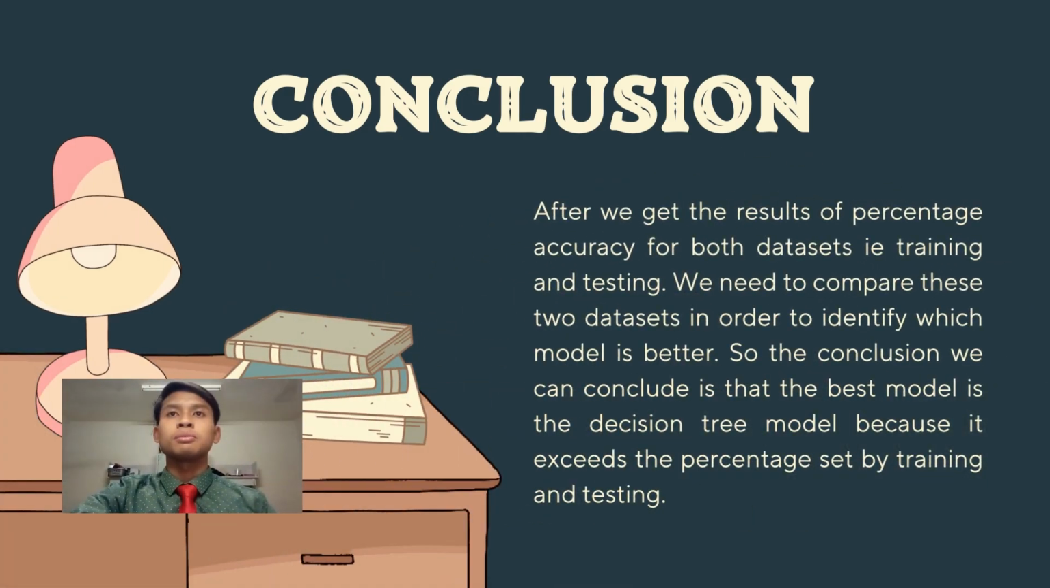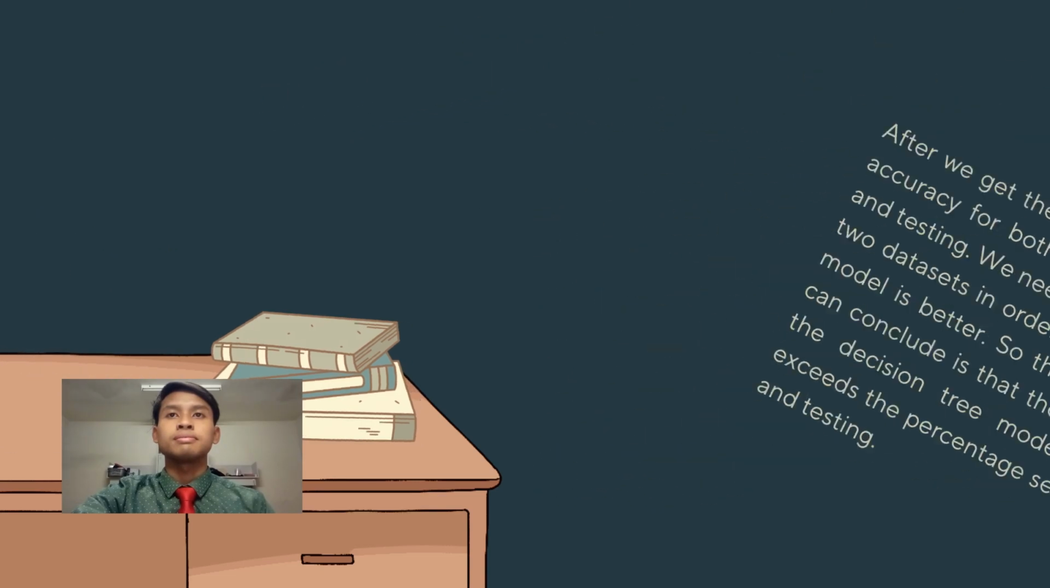After we get the result of percentage accuracy for both datasets, which is training and testing, we need to compare these two datasets in order to identify which model is better. So the conclusion we can conclude is the best model is the decision tree model because it exceeds the percentage set by training and testing.